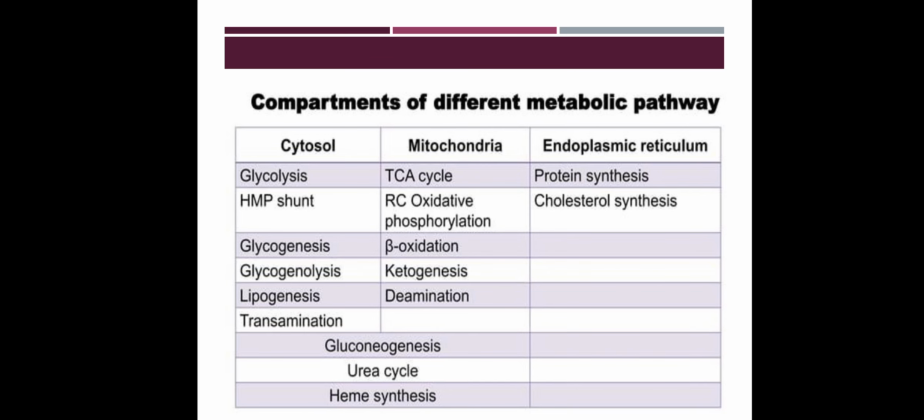So here we are going to discuss what reactions take place in the cytosol, mitochondria and endoplasmic reticulum. In cytosol, glycolysis takes place, HMP shunt, glycogenesis, glycogenolysis, lipogenesis, and transamination. In mitochondria, mainly the TCA cycle, respiratory chain oxidative phosphorylation, beta oxidation, ketogenesis, and deamination take place. In both the cytosol and mitochondria, some reactions take place. They are gluconeogenesis, urea cycle, and heme synthesis. In the endoplasmic reticulum, protein synthesis and cholesterol synthesis happen. So these are the metabolic pathways.